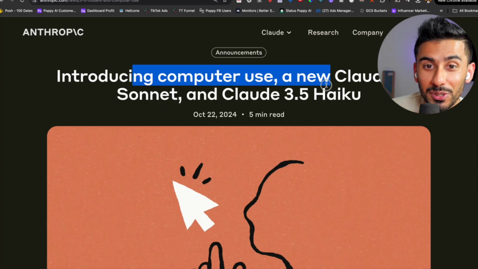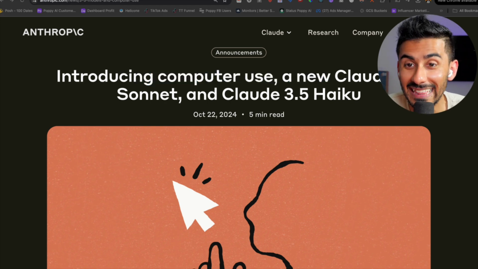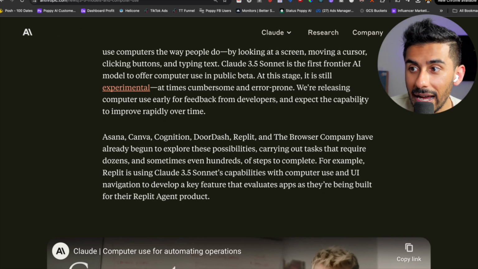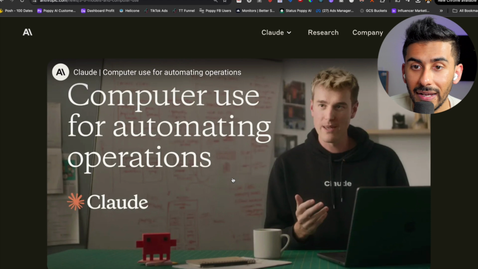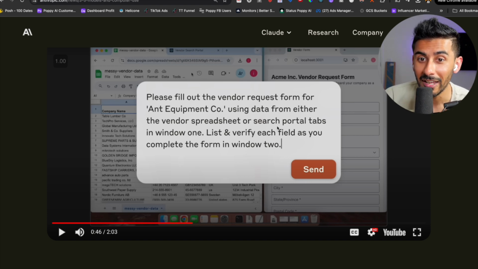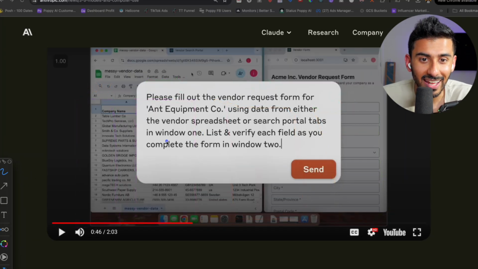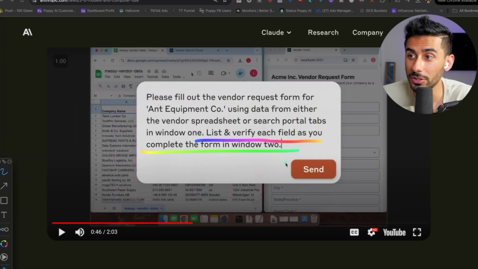Claude just released its ability to use your own computer, to control your computer. This is so exciting. You can now control the computer. If I skim through this, you can see that here he's saying, please fill out the vendor request form for Ant Equipment Co. using data from either vendor spreadsheet or search portal tabs in window 1, and list and verify each field as you complete the form window.